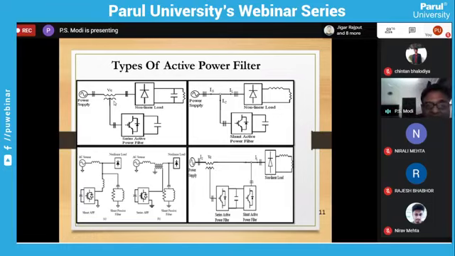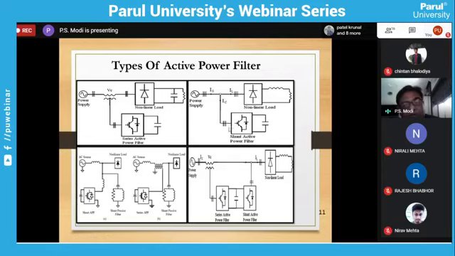When series injection is there, it will always inject a harmonic voltage. Because of that, it injects in a reverse manner and cancels the harmonics. So the rating of this series active power filter will be very low because it does not have to inject current. So this is one combination. Another type is known as a shunt active power filter. Here this is the inverter. It will inject in the form of a current.